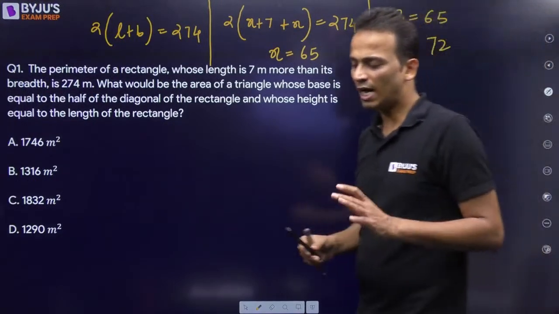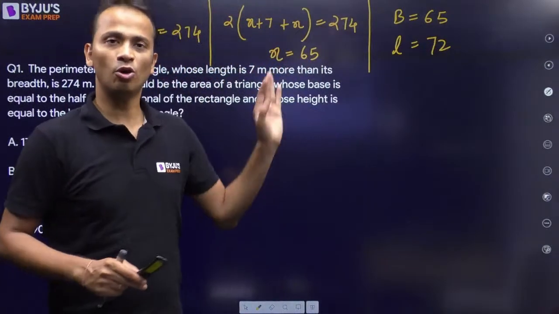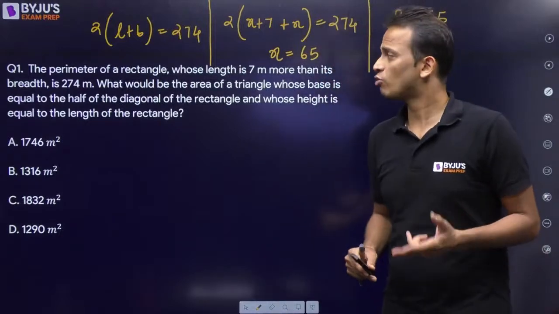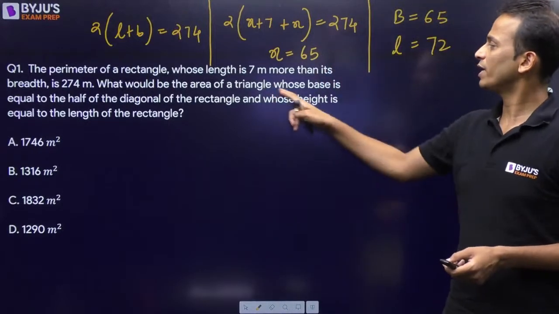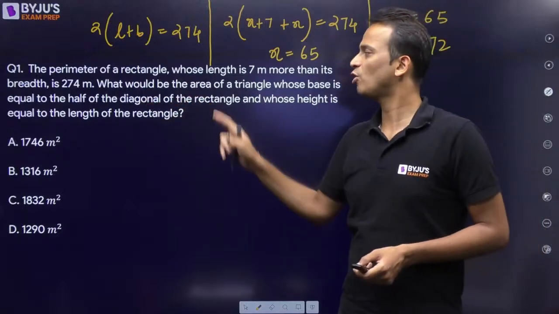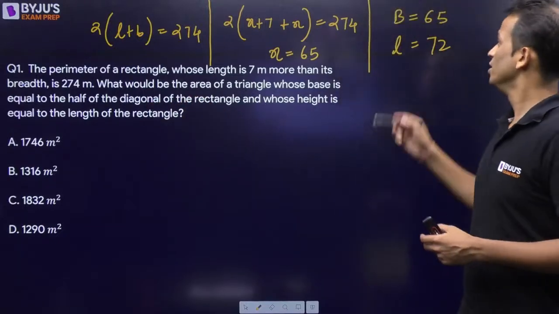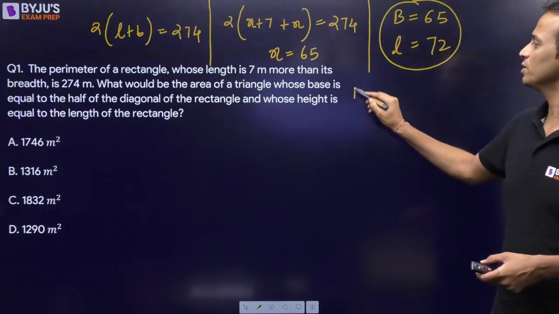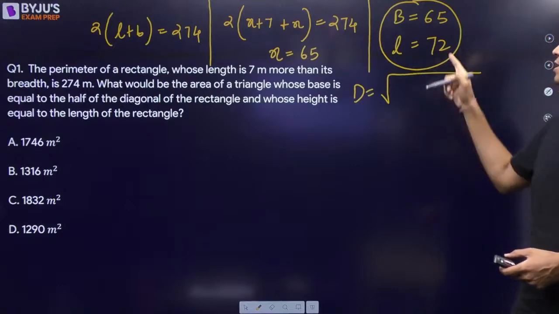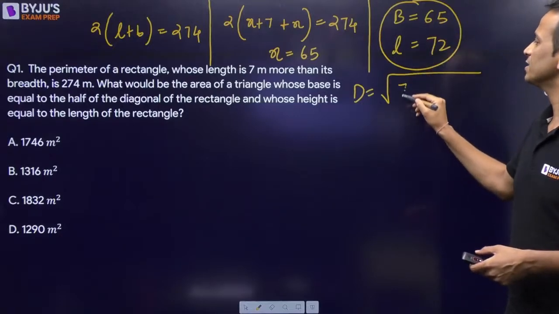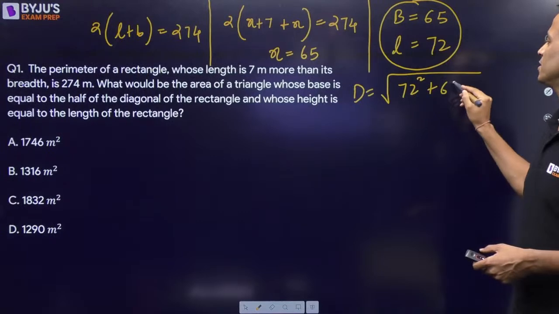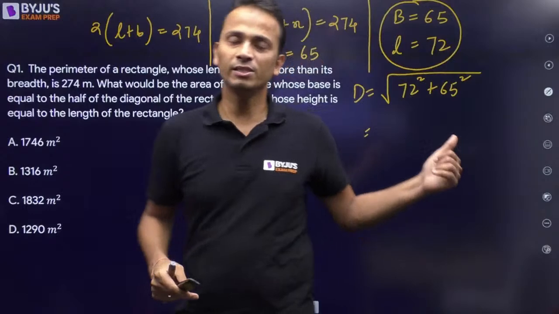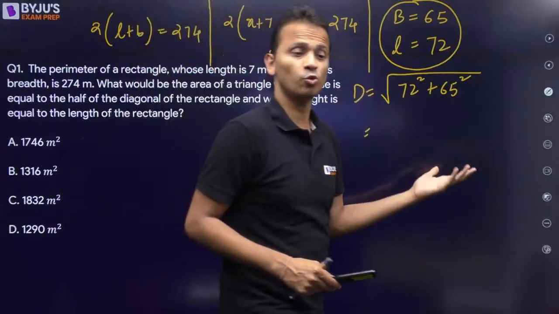All right. So I have obtained the length and breadth of this rectangle. Now the second part of this question, the triangle formed. A triangle whose base is equal to half of the diagonal of the rectangle. So using length and breadth, now I have to find out the diagonal. The diagonal will be under root of L square plus B square, that is 72 square plus 65 square. Now you have to be careful while calculating these squares, and then you'll have to do the square root.